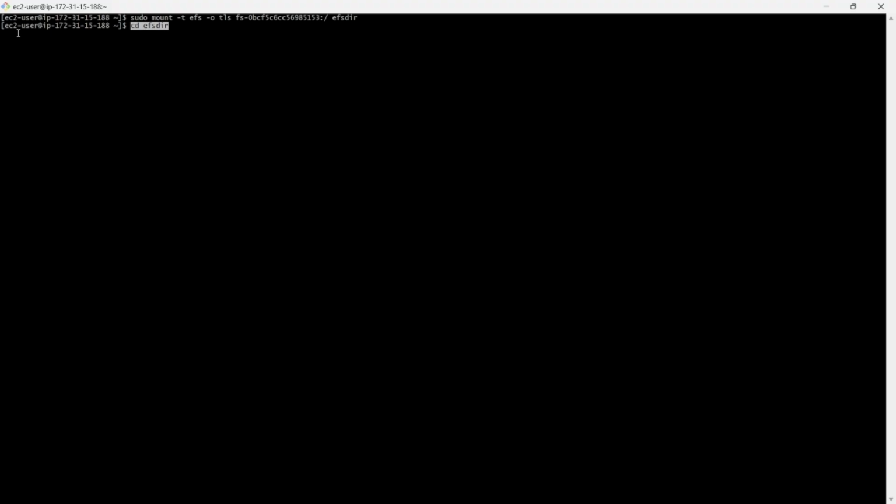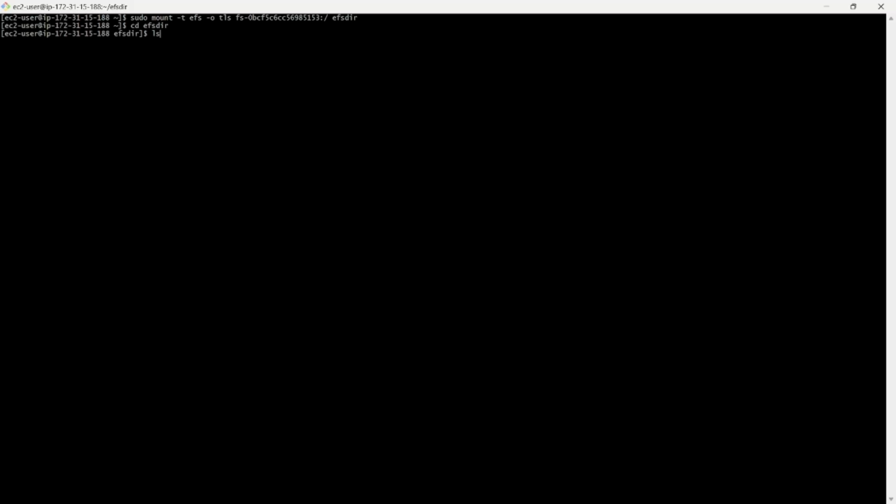Right now we are in the EC2 user's home. I have changed the directory here, and you can see we successfully created the directory. Just checking: do we have any file in this EC2 instance? No, we have not created any yet. But I want to check whether the files we created on the first EC2 instance, once we mounted the NFS, can be seen in our second EC2 instance.